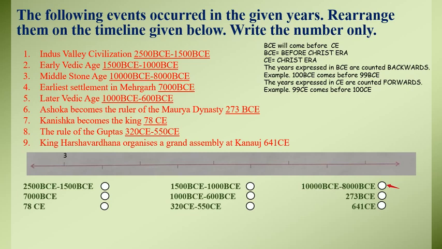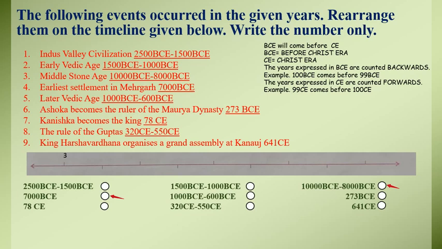Now we have to find out the year which will come after this year. If we are counting backwards, what will come after 8,000 BCE? Tell me, which number will come? The number which will come next is 7000 BCE, isn't it?